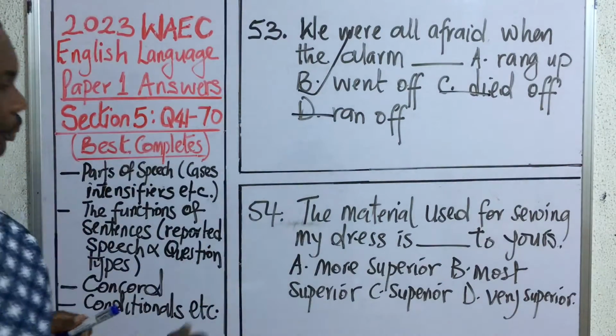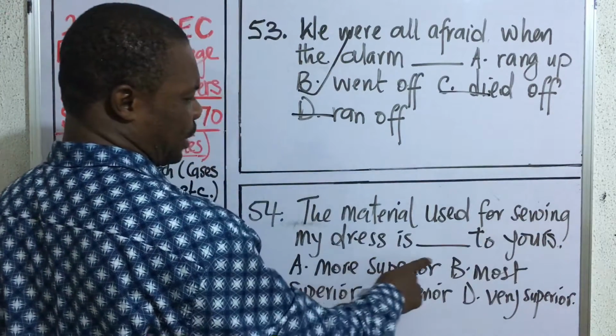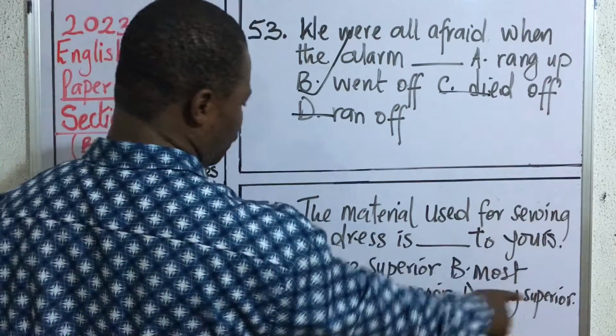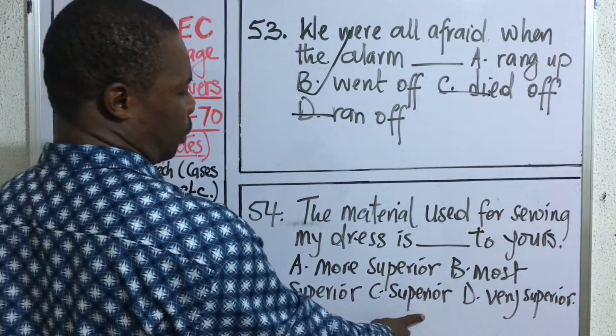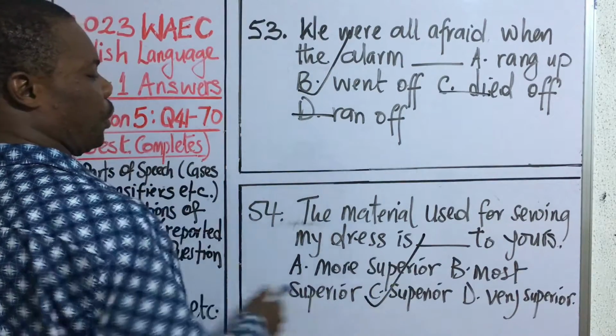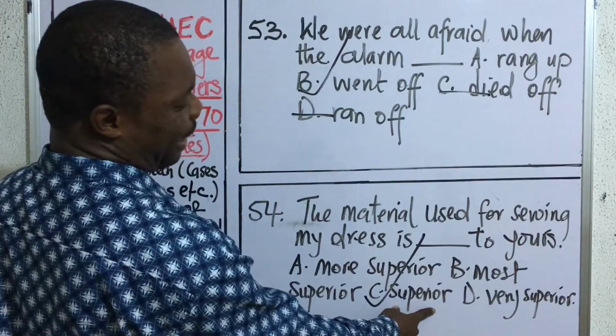Now 54. The material used for sewing my dress is dash to yours. A, more superior. B, most superior. C, superior. D, very superior. The correct answer here is superior. The reason is that the word superior is a comparative adjective.